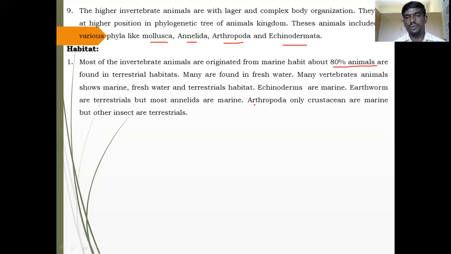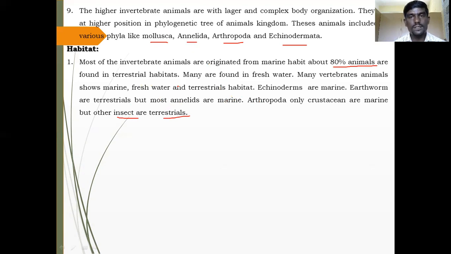Among arthropods, only crustaceans, for example crabs, are marine, but other groups such as insects are terrestrial. Depending upon their group or phylum, they show various types of habitat.